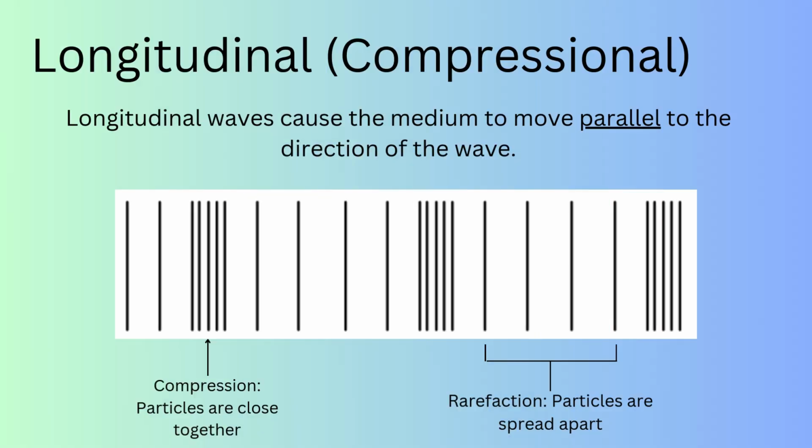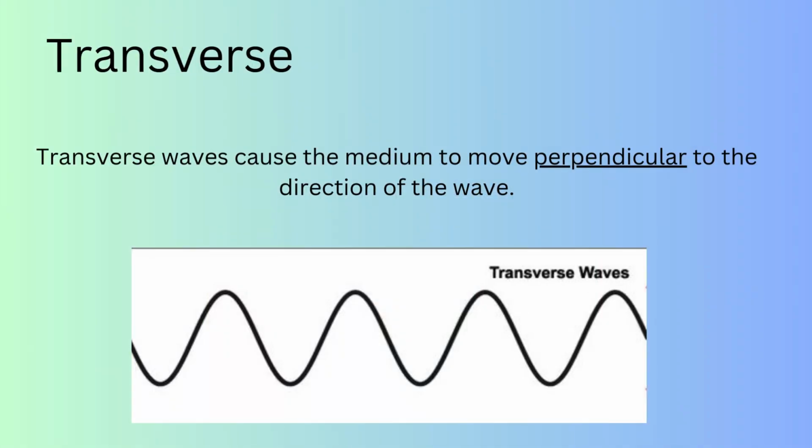Longitudinal or compressional waves are a type of wave that cause the particles of the medium to vibrate parallel to the direction the wave travels. When the particles are close together as seen in the model, this is called compression. On the other hand, when the particles are spread apart, it's called rarefaction. In contrast to longitudinal waves, transverse waves are a type of wave that cause the medium to vibrate perpendicular to the direction of the wave's travel.